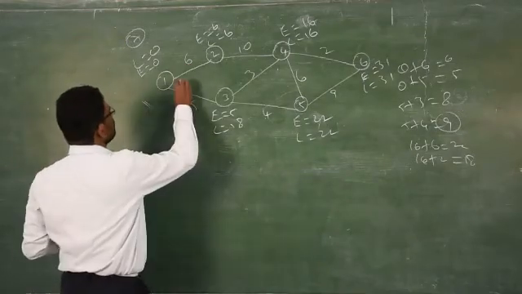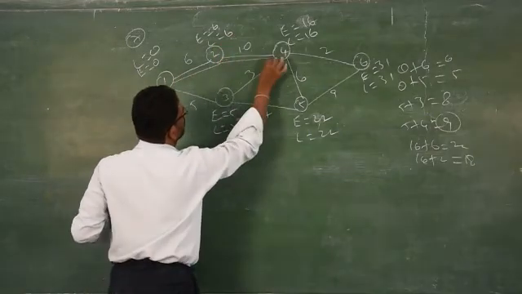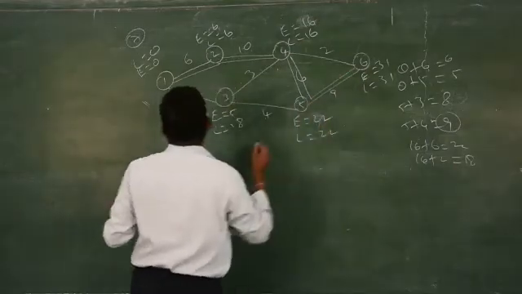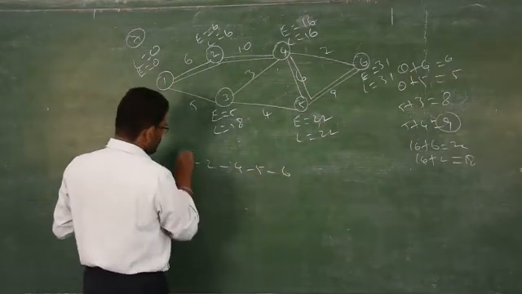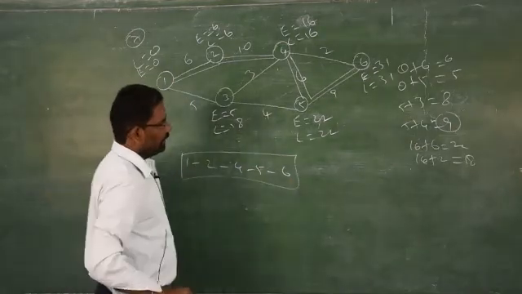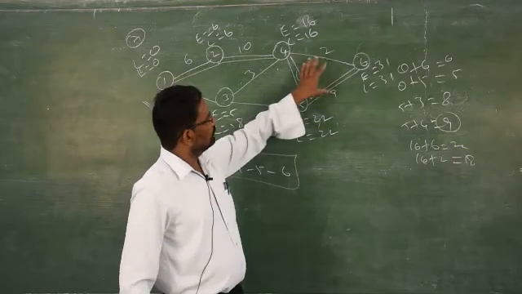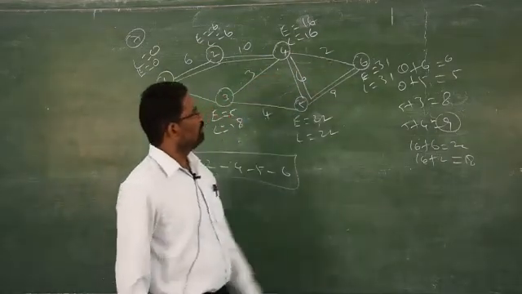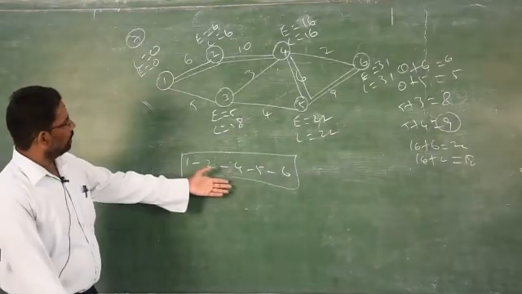Now you have to see that wherever you get the same values E and L, that is called critical pathway. So, what is the pathway? 1, 2, 4, 5, 6. This is the critical pathway. Clear? So, just be careful when you come to the backward class. You have to see whether it is decreasing order or not, out of which you have to take the minimum value. From there you have to start, you will get the critical pathway.